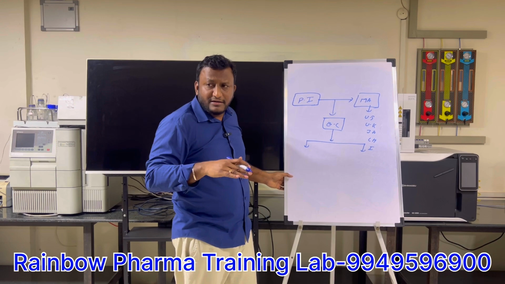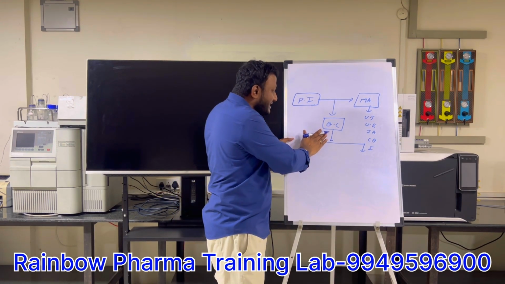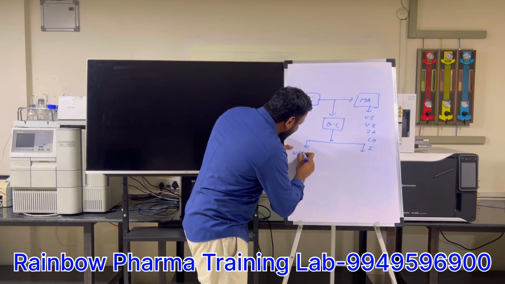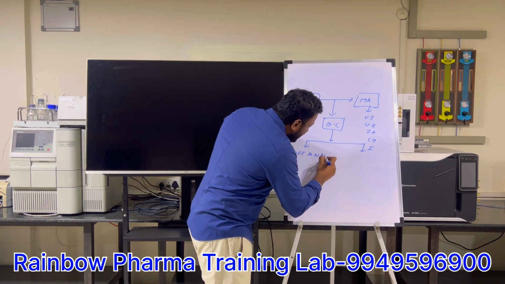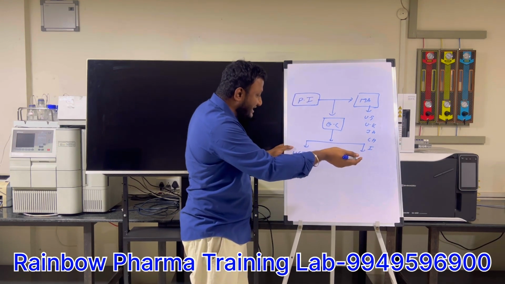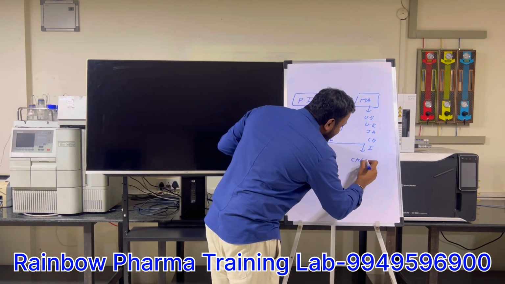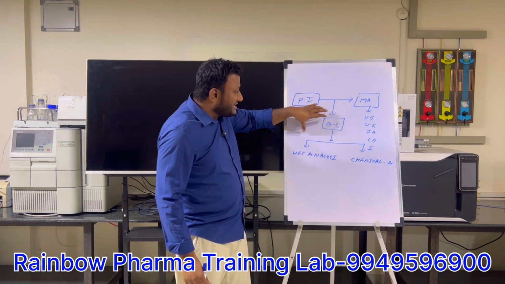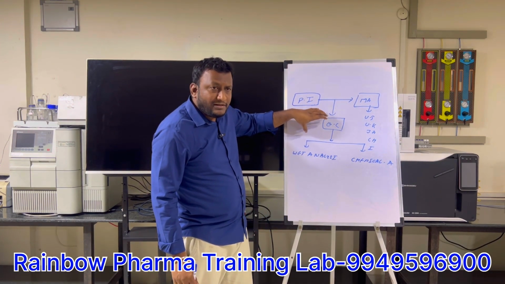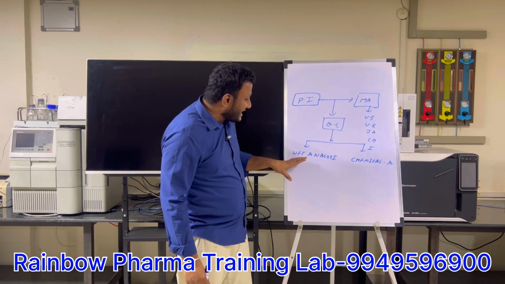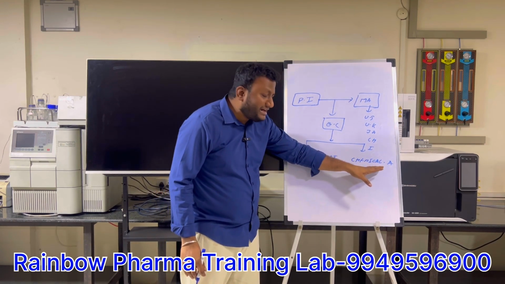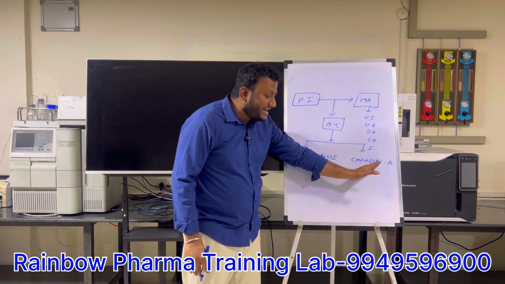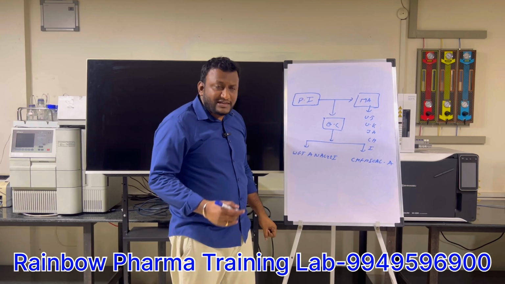Try to understand. These quality test parameters are generally classified into two types. One we call wet analysis, and the other classification we call chemical analysis. What tests do we need to perform in quality control? The quality control test parameters are classified into two types, wet analysis and chemical analysis. Wet analysis is also called physical test parameters, and chemical analysis is also called instrumentation. The terminology may be different.